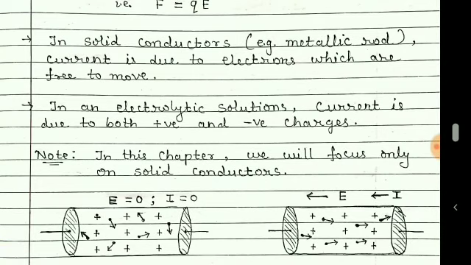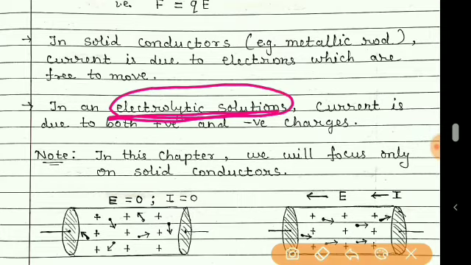Also, electrolytic solutions, that is liquids. In electrolytic solutions also the current flows, but that current is due to the positive ions and the negative ions, both of which move or flow in a solution, and so the current is due to both the positive as well as negative charges.